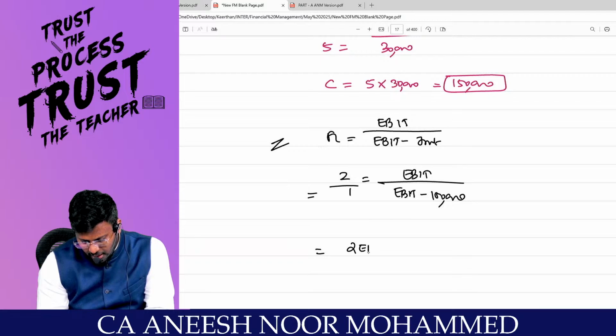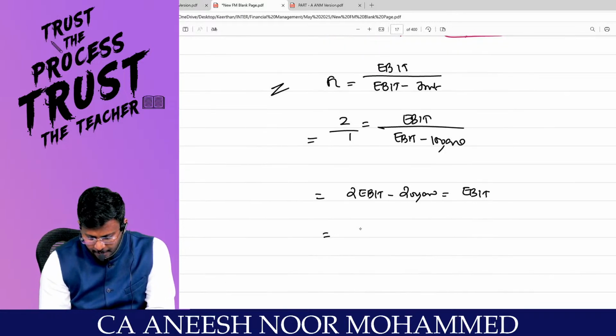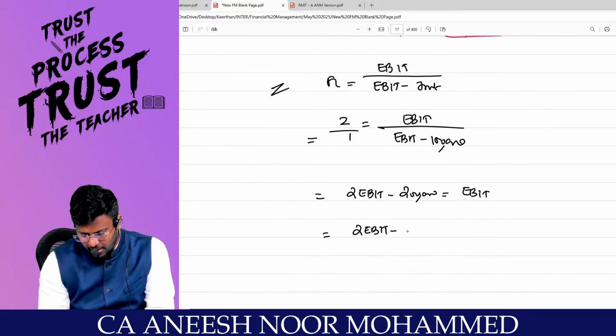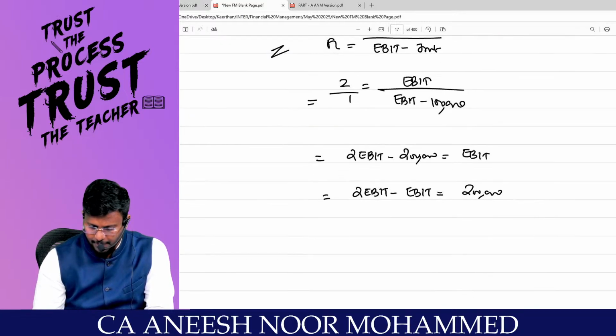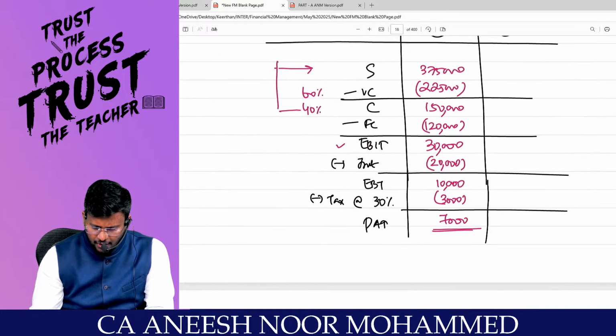So 2 EBIT minus 2 lakh is equal to EBIT. Are you really with me? That means basically 2 EBIT minus EBIT is equal to 2 lakh. Are you really with me? Basically EBIT is equal to how much lakh? 2 lakhs. Comfortable?